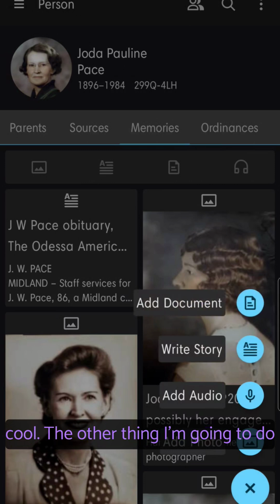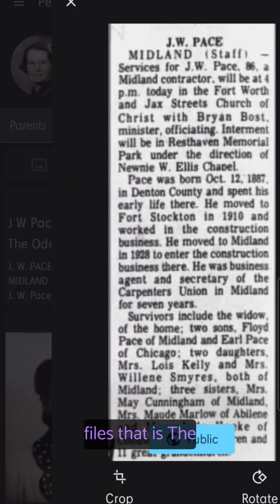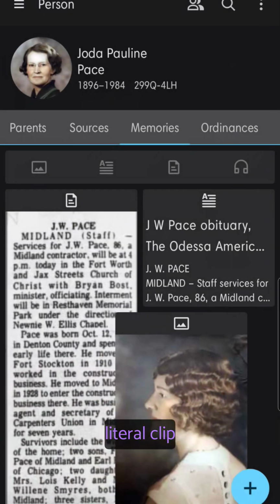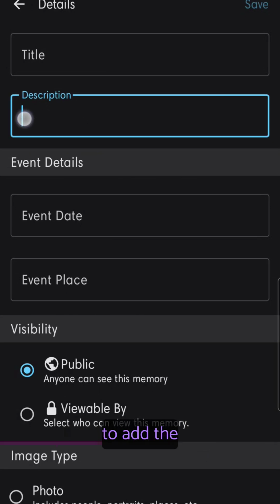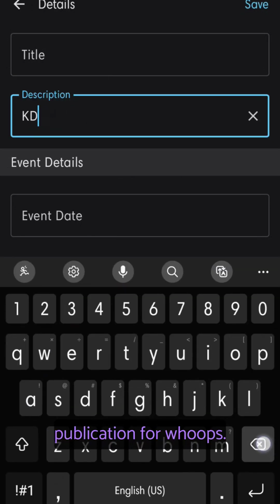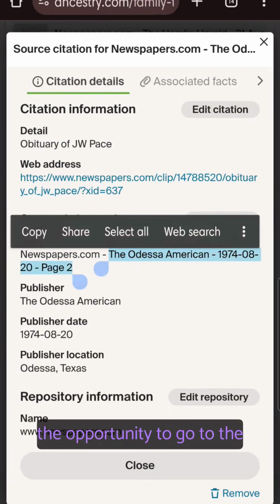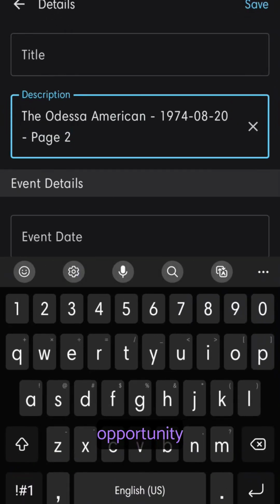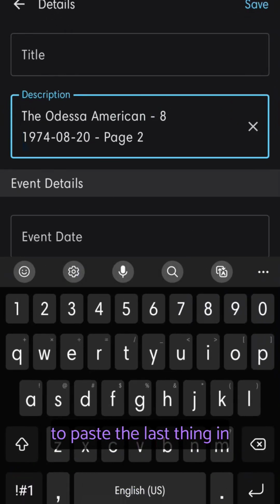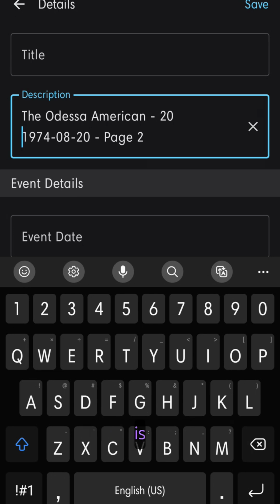The other thing I'm going to do is I'm going to add the document from my files, that is the literal clip, the clipping of the article itself, and I'm going to add the publication and whoops. Once again, I have to go back and fetch it. Sorry. It doesn't provide me the opportunity to go to the clipboard. It only provides me the opportunity to paste the last thing in the memory. Oh, what is August?